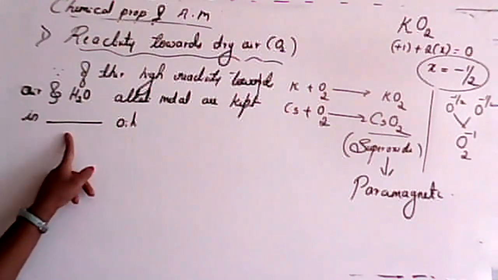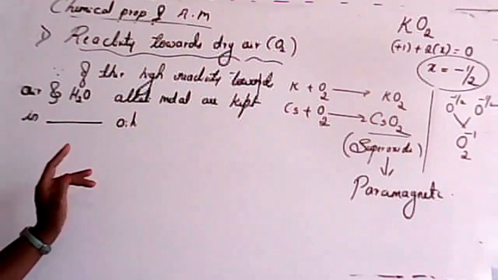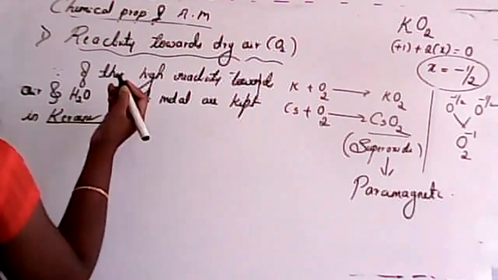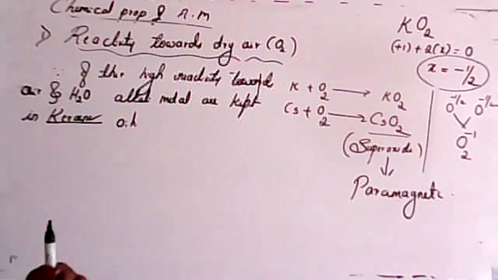Which oil, students? Yes, kerosene. It is kept in kerosene oil.